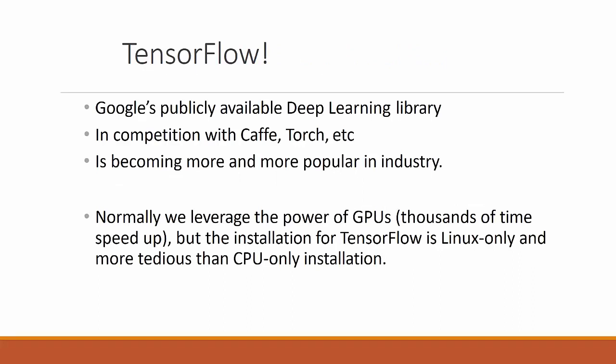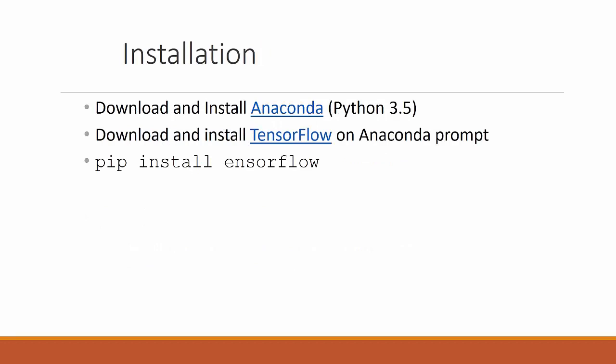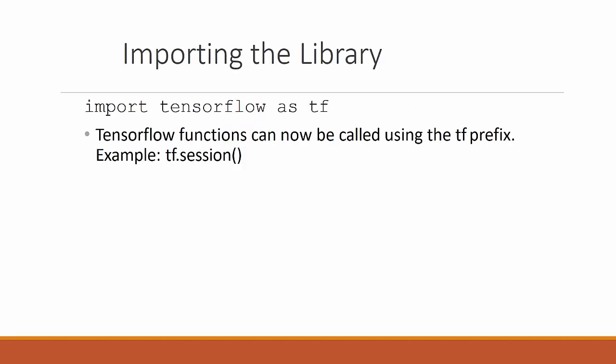Coming to TensorFlow, it is Google's publicly available deep learning library. It is becoming more and more popular in industry. The power of GPUs is used in TensorFlow for parallel computing. How do we install TensorFlow? Download and install Anaconda, then install TensorFlow on the Anaconda prompt using pip install tensorflow. Now, how do we use TensorFlow? We use import tensorflow as tf, and TensorFlow functions can be called using the tf prefix, for example tf.Session.